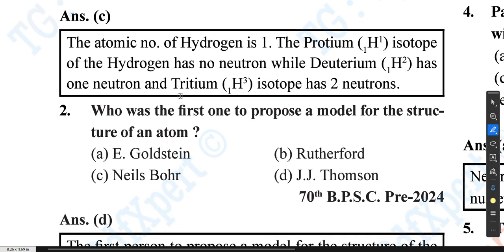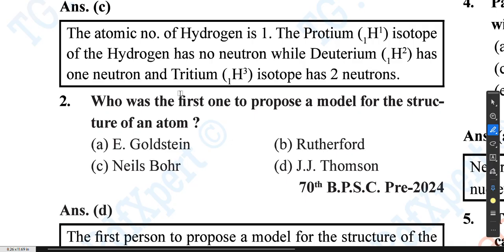सो एक्सप्लेनेशन देखते हैं. सो द एटॉमिक नंबर ऑफ हाइड्रोजन इज 1. The protium isotope of the hydrogen has no neutron, while deuterium has one neutron and tritium isotope has two neutrons.